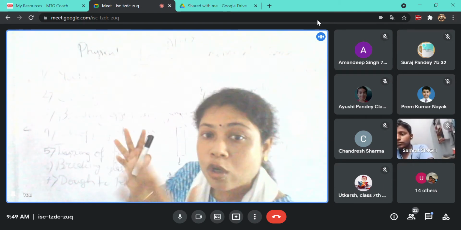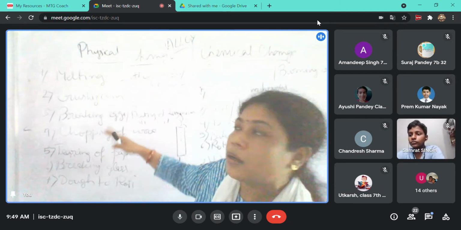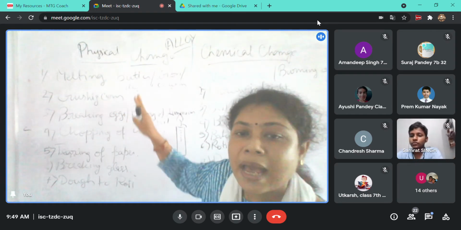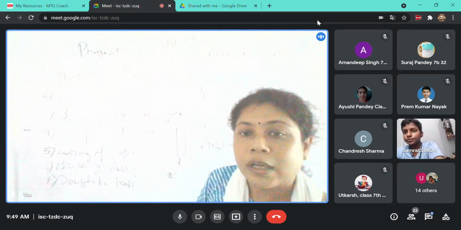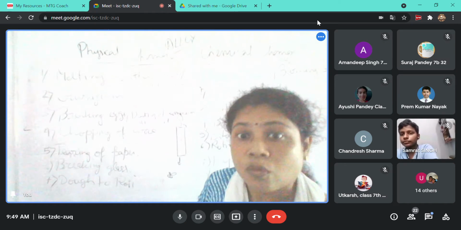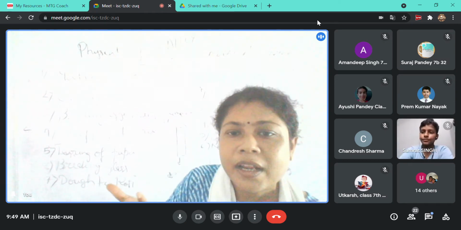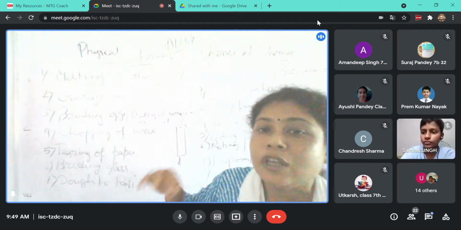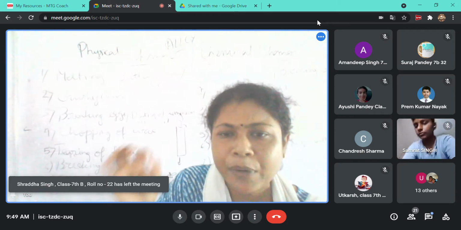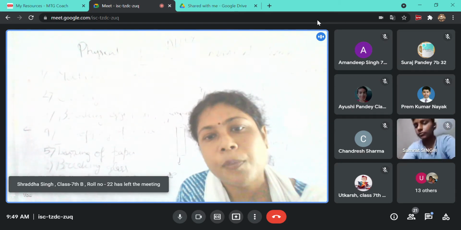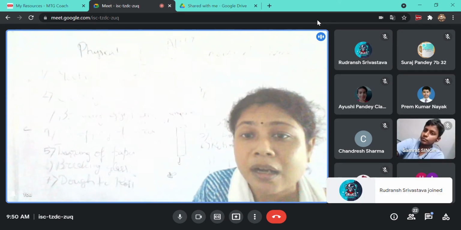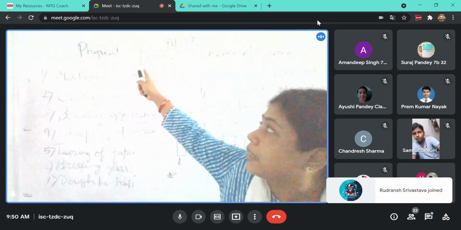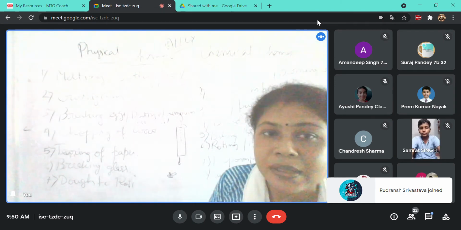So now both will come under physical change. Why? Because when we are inflating the balloon, the chemical composition of the balloon is not getting changed, and when you are just bursting the balloon by pricking, then also the chemical property is same. So they are coming under only which kind of change? That is physical change.